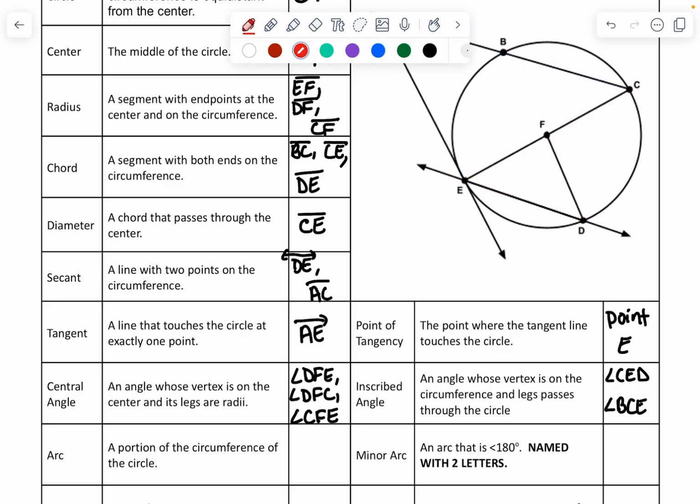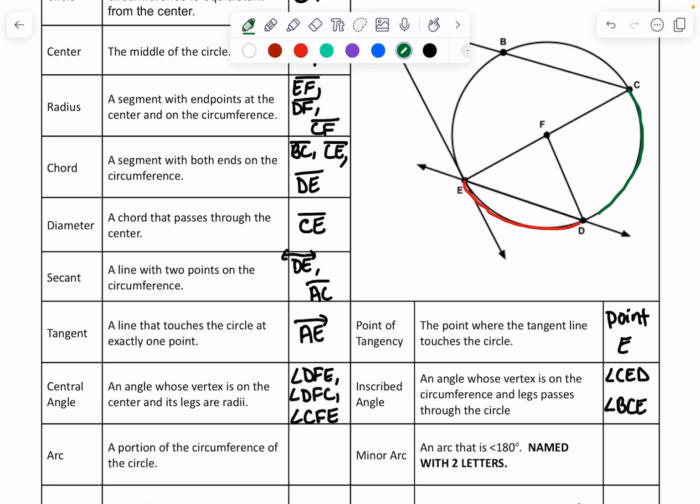All right, there are many arcs on this circle. An arc is just a portion of the circumference. And we kind of went over that when we did circumference and area of a circle, because we did arc length. And I told y'all it was like a piece of pizza or a piece of pie. It's the crust of that. It's just a part of the circumference of the circle. So this could be an arc.